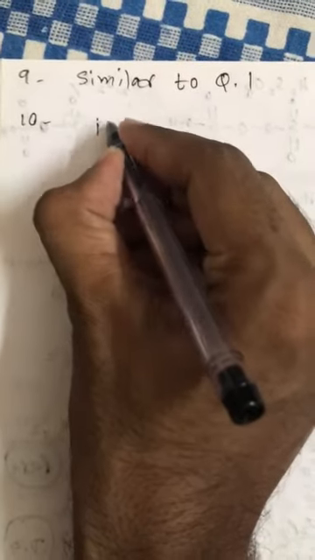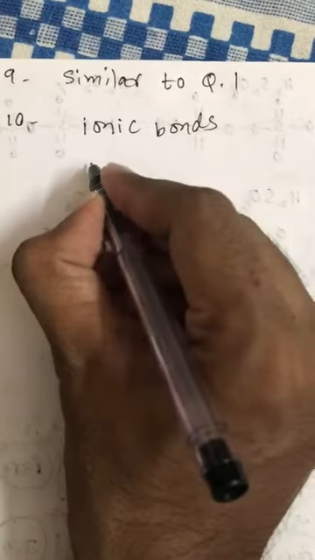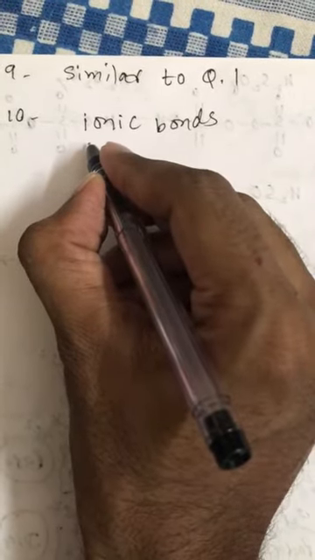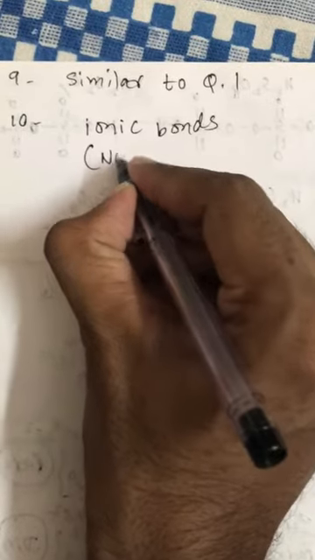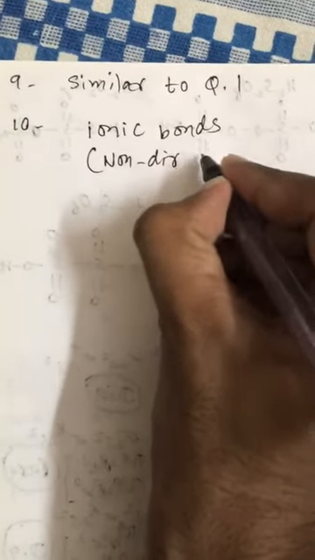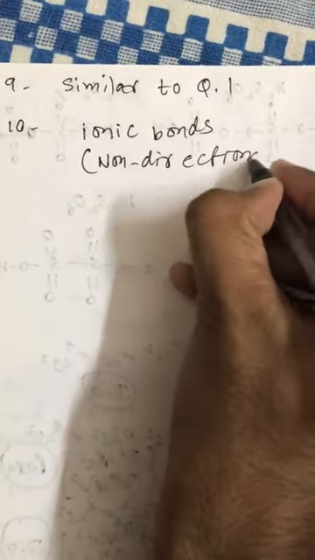Question number 10. Ionic bonds are also called non-directional bonds. So ionic compounds have ionic bonds or non-directional bonds.